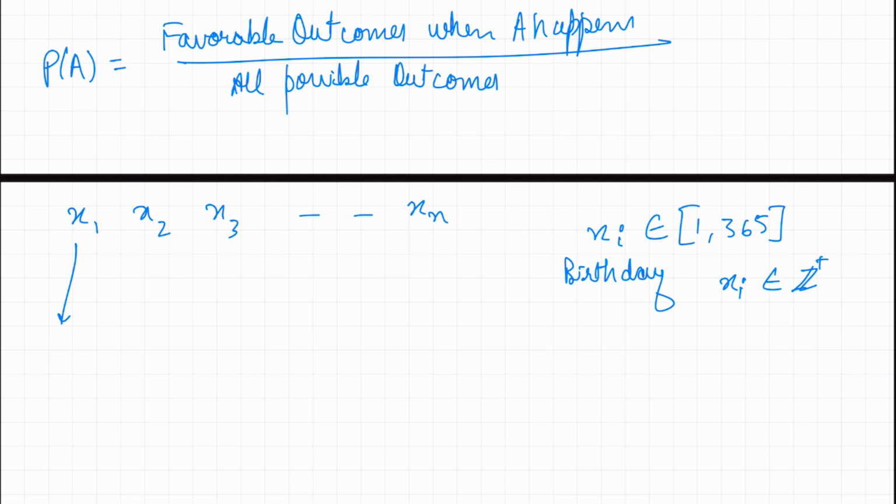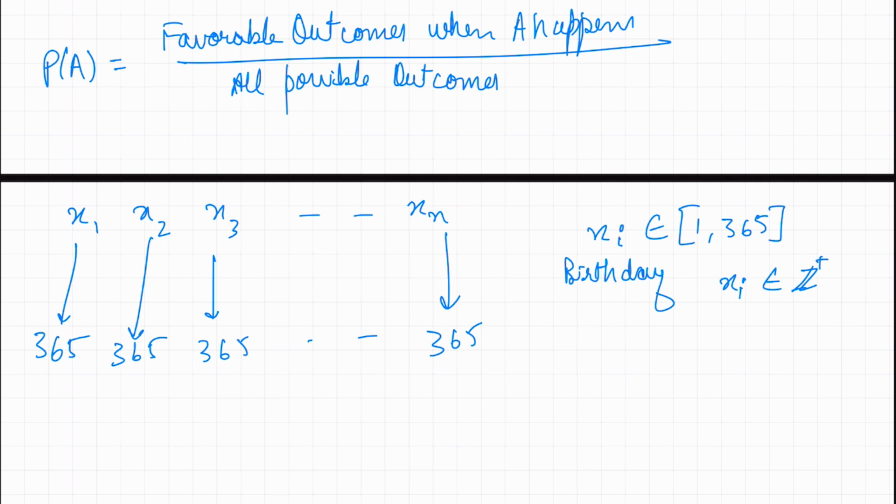Now, the first person can have a birthday anywhere from 1 to 365, so there are 365 options. The second person, similarly, is independent. They're not related to each other, so that's the assumption here. They're not from the same family, but they can be born on any date of the year, and in case they were of the same family, it's not going to make any difference if you exclude the birth year. So again, coming back to the point, the second person also has 365 options because they have the freedom to be born on any given day amongst the 365. Similarly for person 3, and so on. So for n people, each person has 365 options.